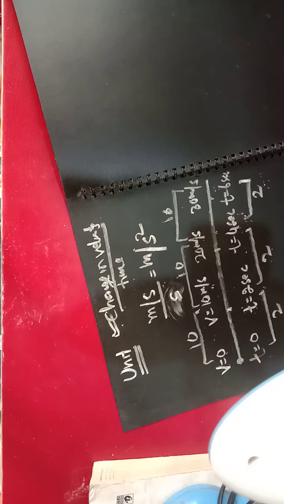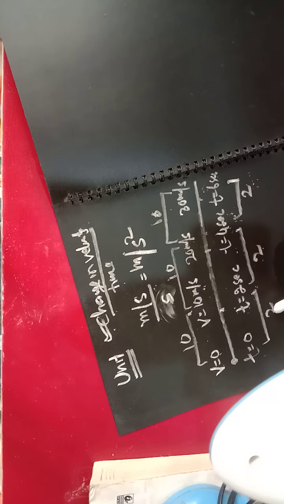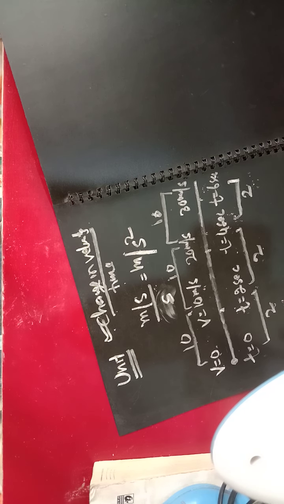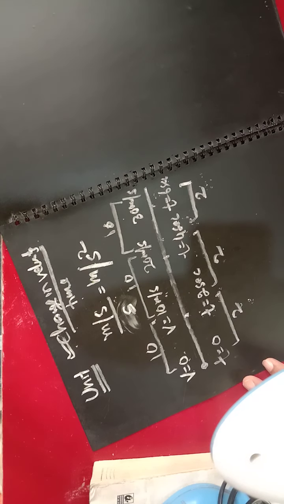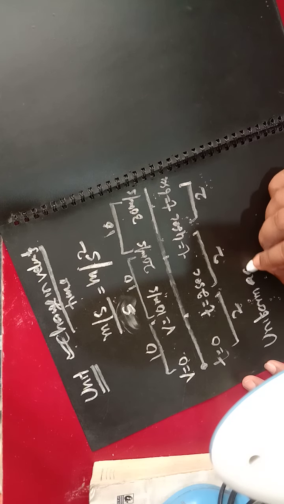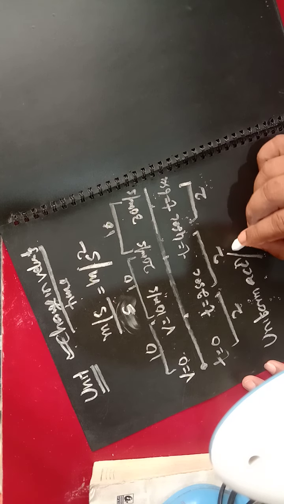So here what you are getting is that the object changes its velocity by an equal amount in equal intervals of time. So this type of acceleration is called uniform acceleration, or it is also called constant acceleration.